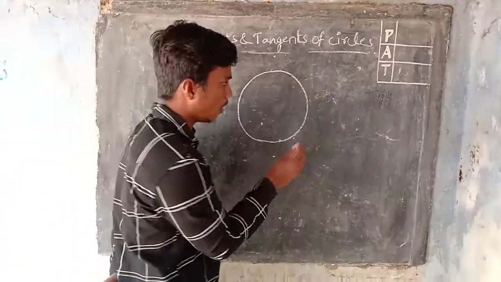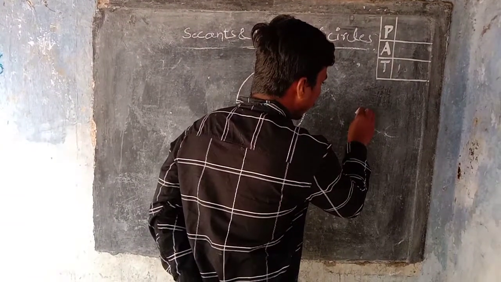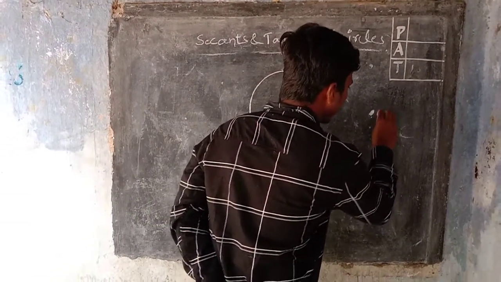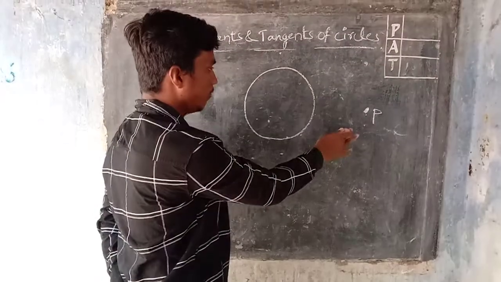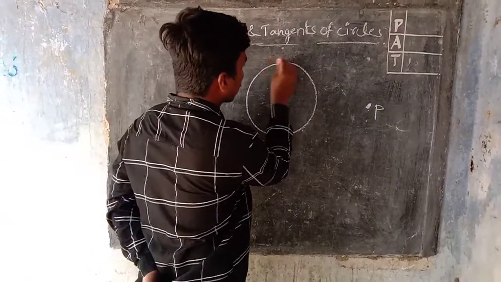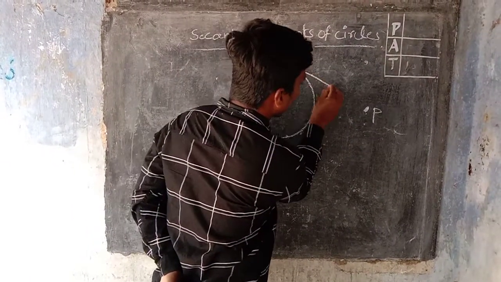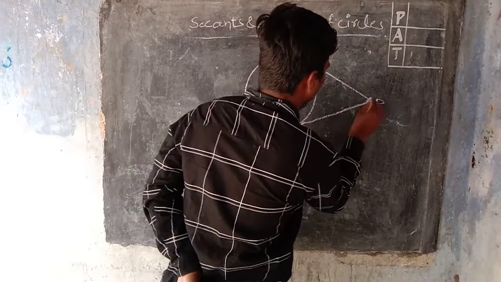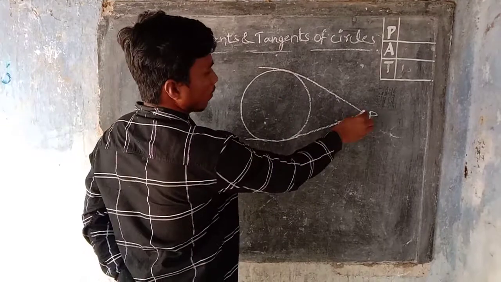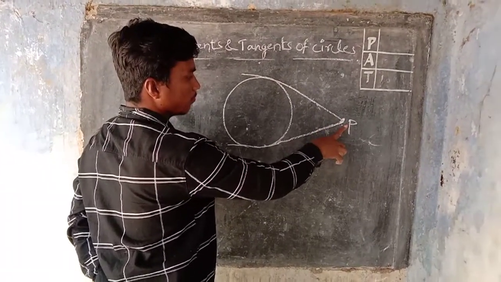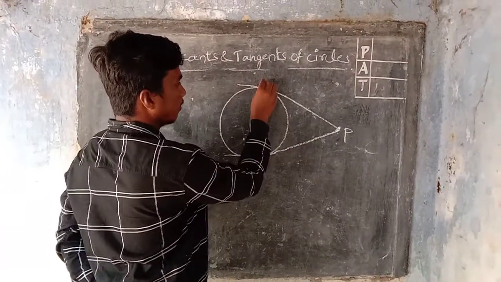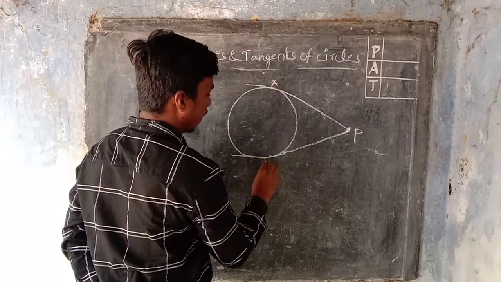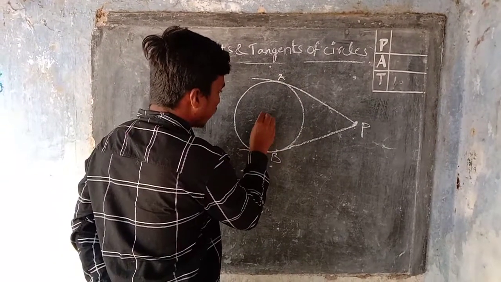For example, first of all, I am taking one external point lying outside the circle, and drawing two tangents from this point. From this external point the tangents touch the circle at A and B, and this is the center